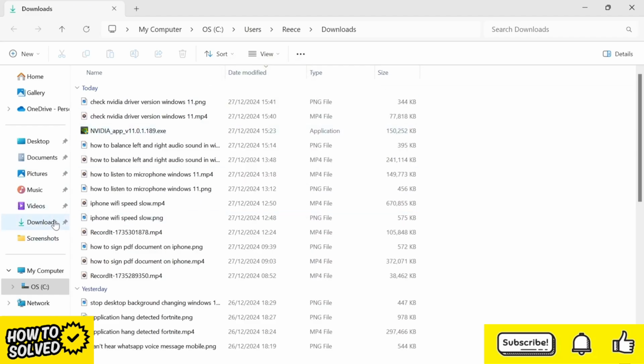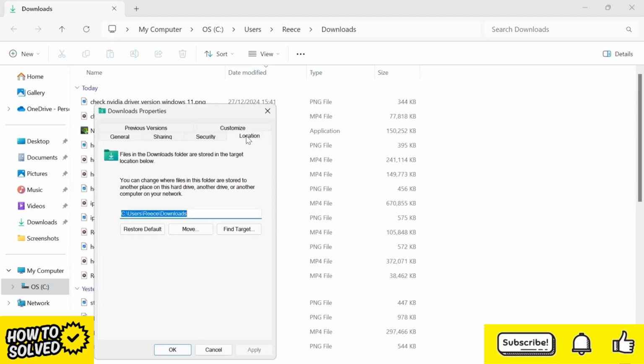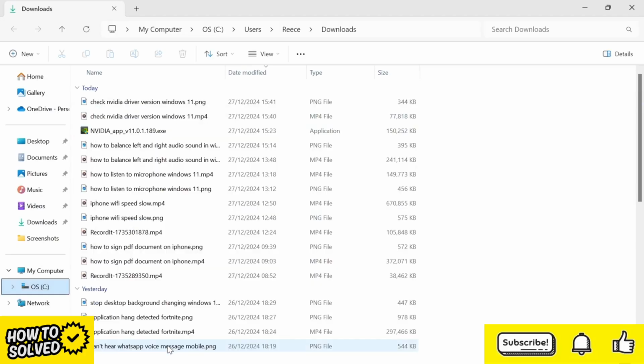If that still doesn't work, right-click on the Downloads folder and click on Properties. Click on the Location tab and select Restore Default, and then press Apply and OK. Now, once again, you can check to see if that solved your issue.